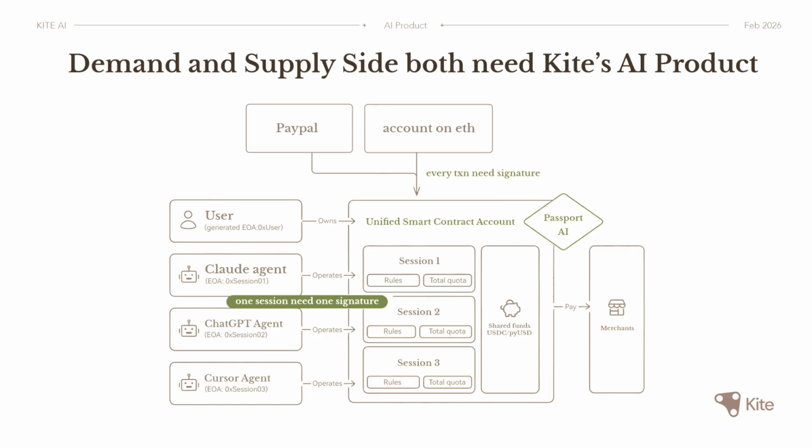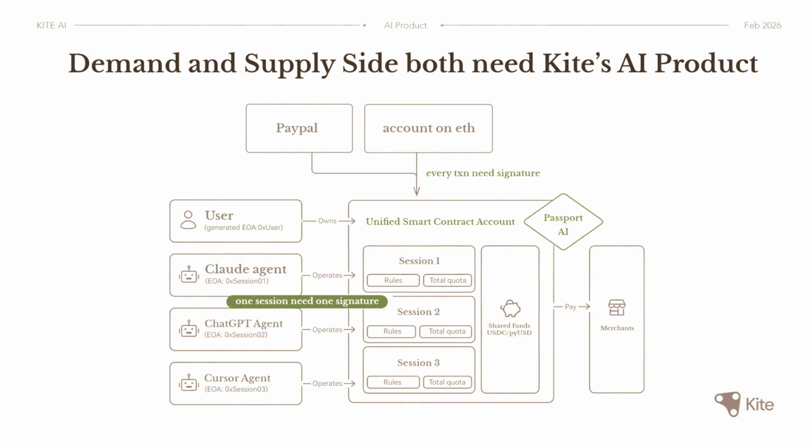Instead, we have three tiers of the ID system. First, every user has an ID and wallet, and every agent has an ID and wallet. But when you spend money, it's actually spent from this shared bank. And then for every single spending, you need to approve an agent session. The session is time and scope bounded in this case. So all the spending is actually from the agent session.